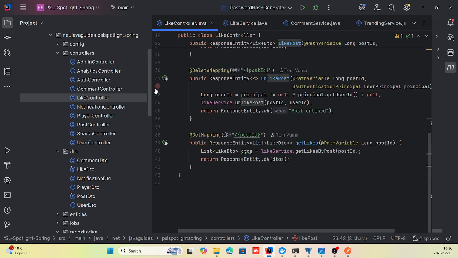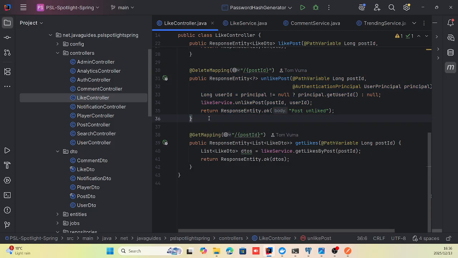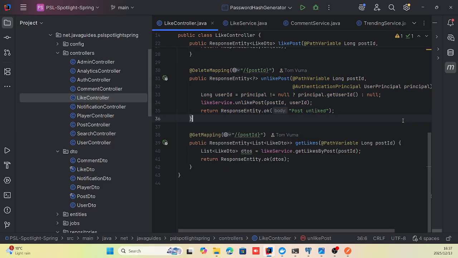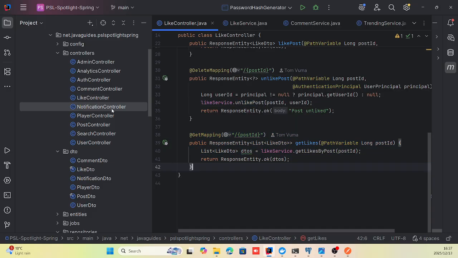So that's the idea I implemented in the application. Unliking a post is going to do the same thing. You can imagine that when you unlike a post, the trending rate of the player will decrease by 2, simply. Then getting likes.